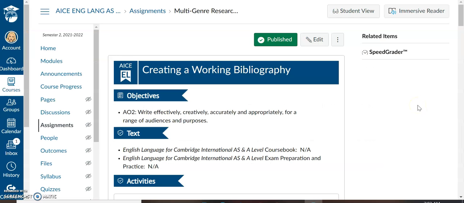Now that I have some ideas together, it's time to create a working bibliography. I can also use the working bibliography to help me come up with ideas. So you don't necessarily have to have your whole research paper planned out to start a working bibliography.